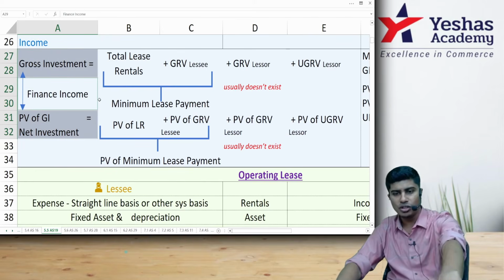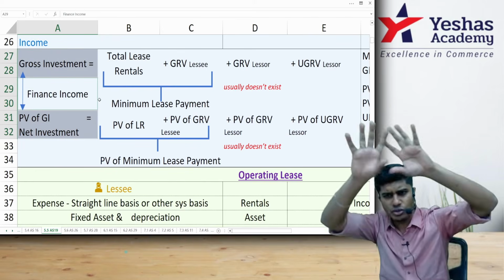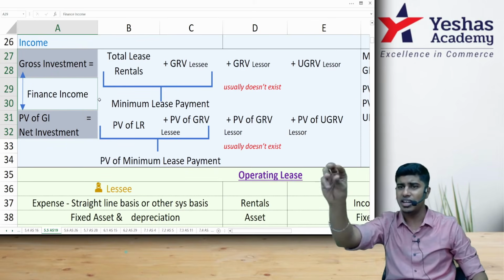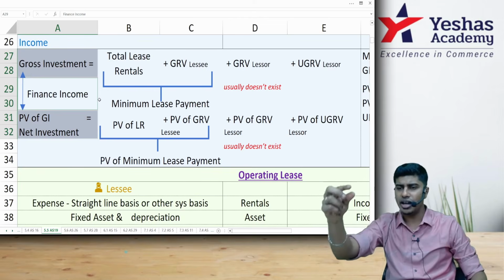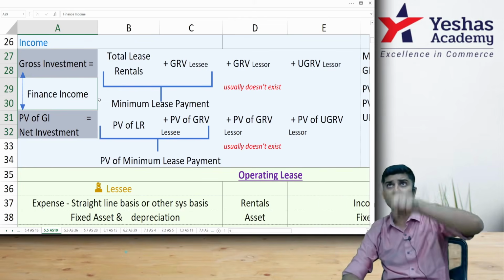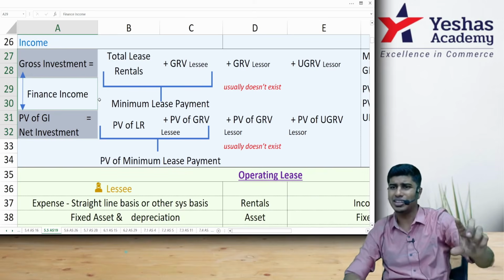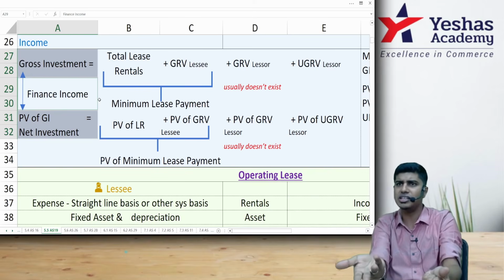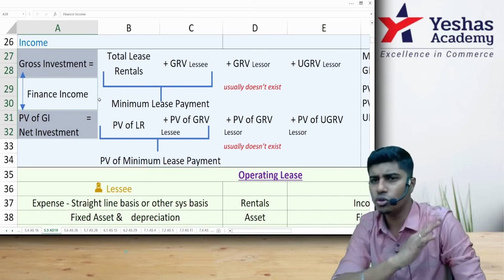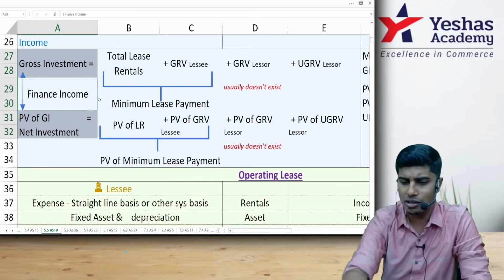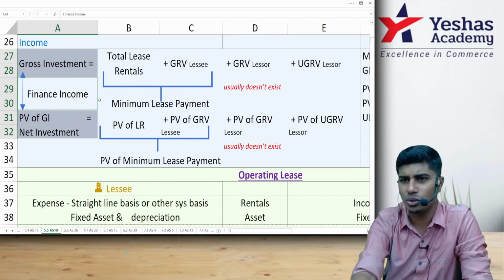I don't want you to follow this format. I'll tell you, you just have to write year 1, 2, 3, 4, 5. Lease rentals, you write here, add GRV. You get MLP. Add UGRV, you will get GI. You'll write present value factors here and then multiply, and take the total. GI is here, present value of GI is here. The difference will become finance income there only. So you don't have to use any formula in Accounting Standard 19. Everything happens just by table. But this I thought I would tell you just for you to know.